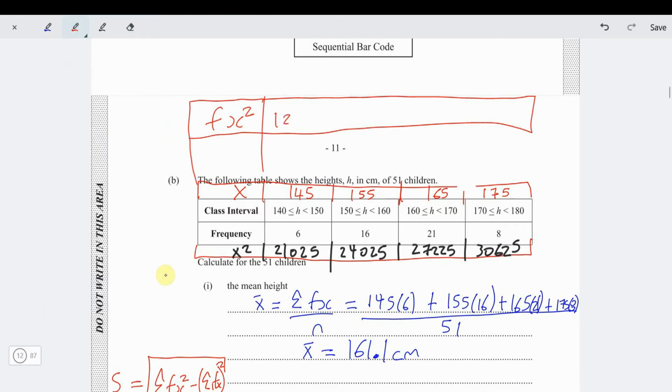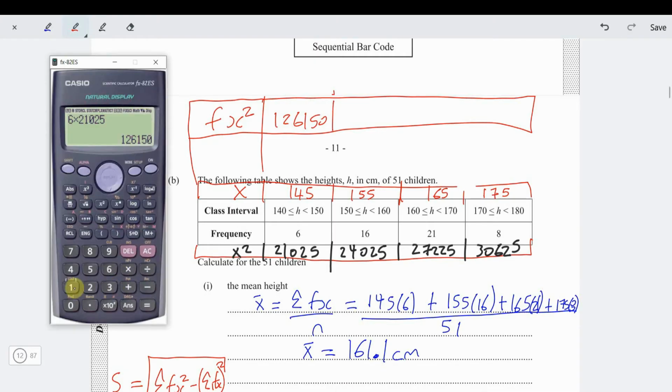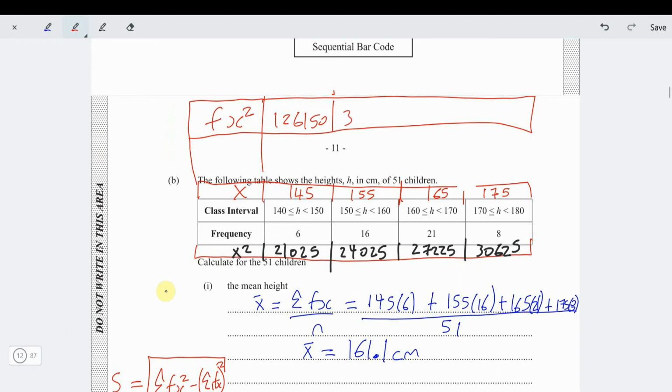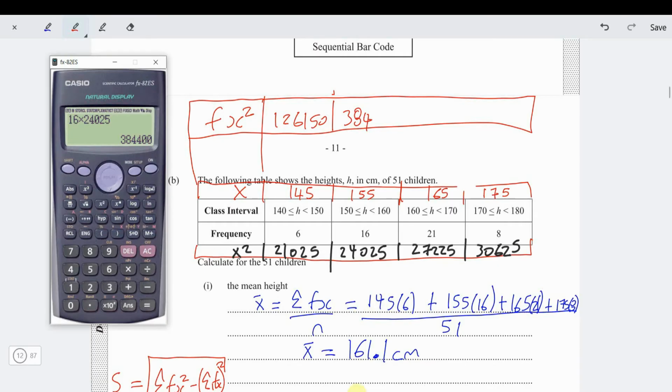That's 126,150. Then now we need to work out 16 times 24,025. That is 384,400.